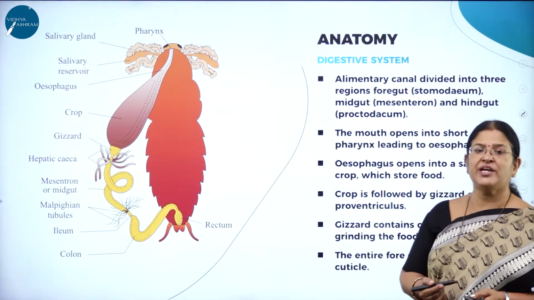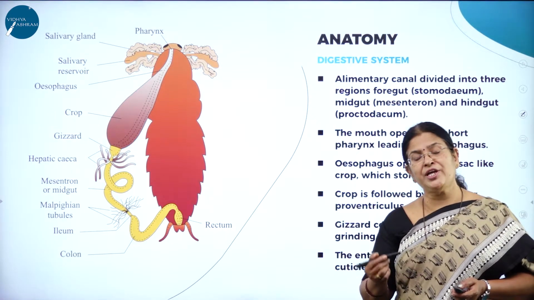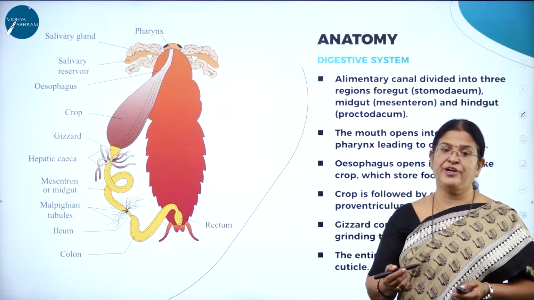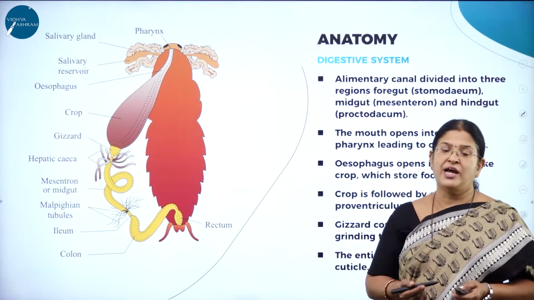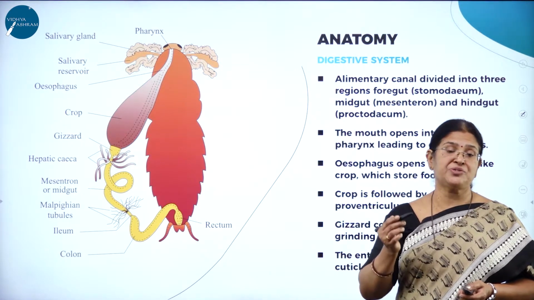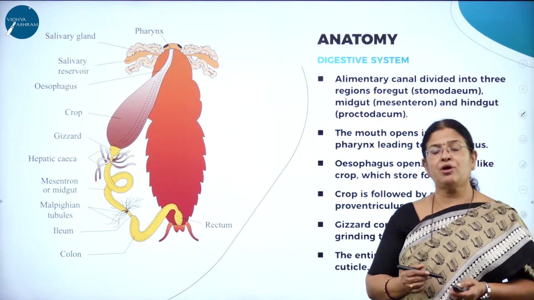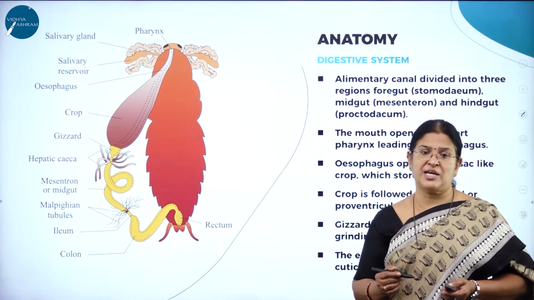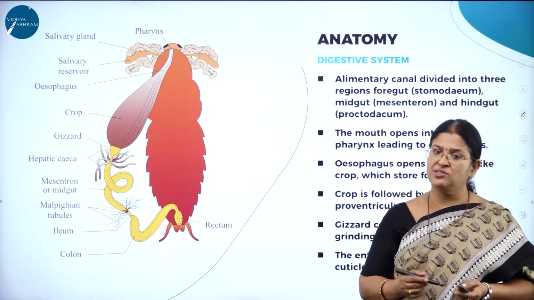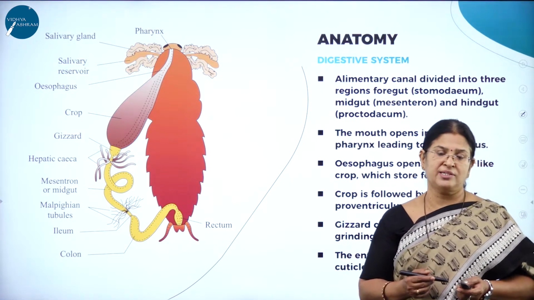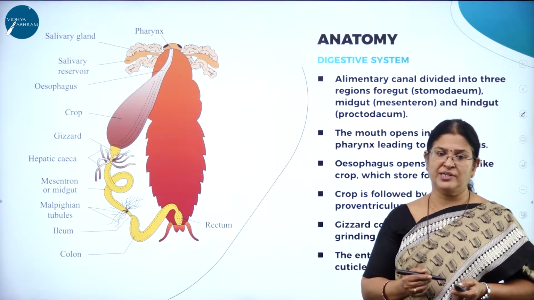Because it is a very unique animal, having very unique mouth parts called trophi structures which help the animal to feed on any type of food. And not only that, even the digestive system is very unique in this animal. So almost all the features of this animal are very unique, and that is the reason why, just like earthworm, even cockroach is taken as an example for the type study.